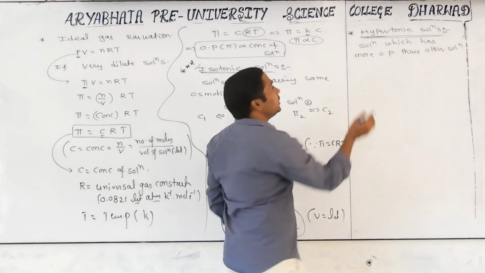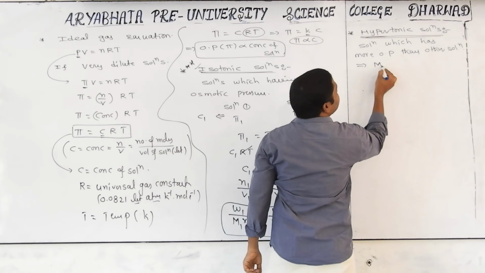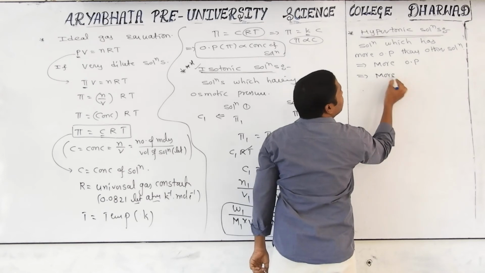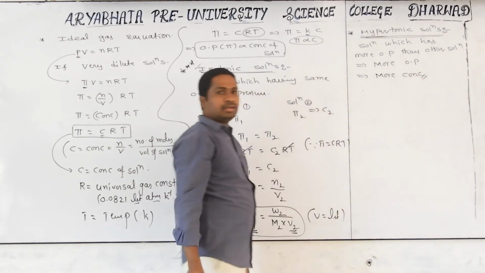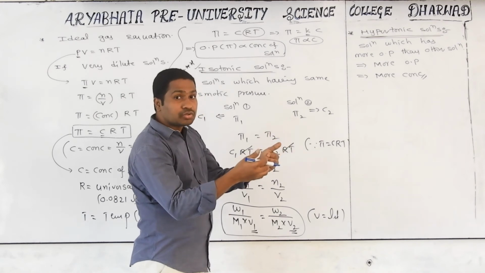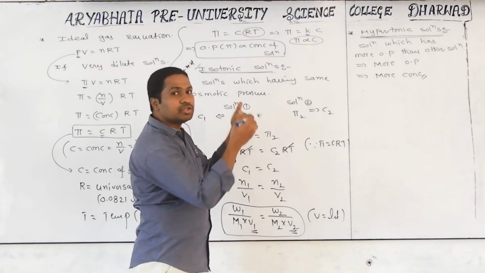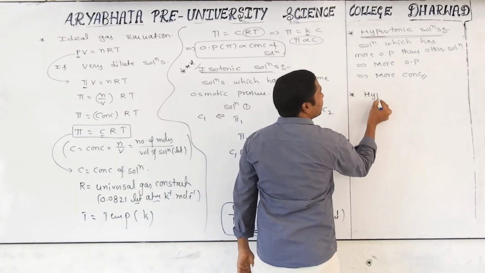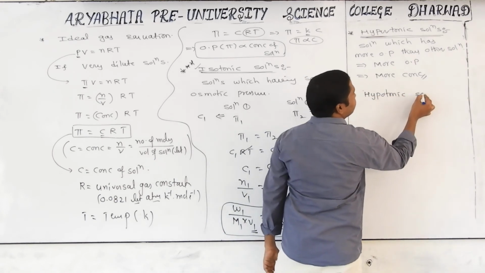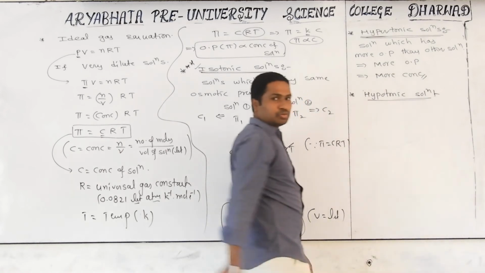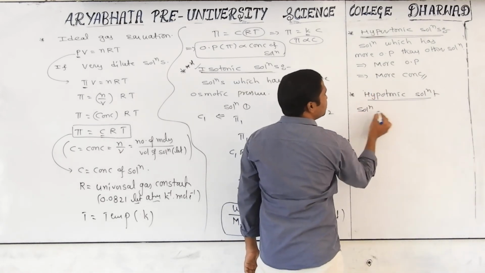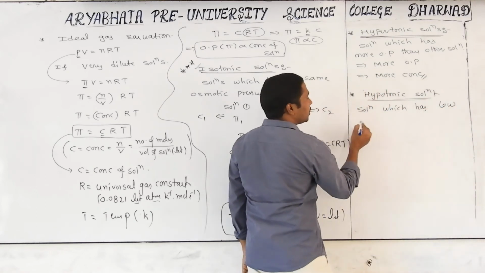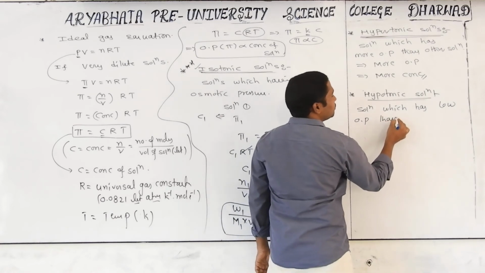When is it possible for a solution to have more osmotic pressure? More osmotic pressure means it should have more concentration. Yes or no? Yes. Compared with the other solution, this solution has more concentration and more osmotic pressure, and is called hypertonic. And I will give you one more thing: hypotonic solutions. A hypotonic solution is nothing but a solution which has low or less osmotic pressure than the other solution.